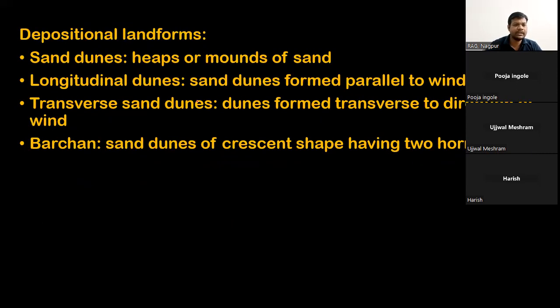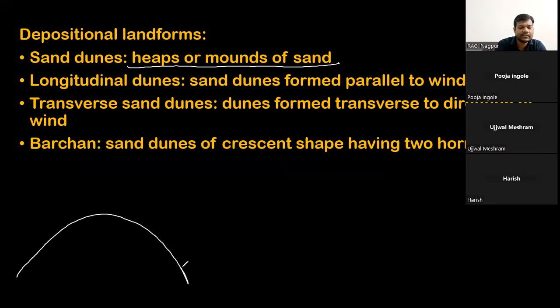Okay, next are the depositional landforms. Very easy depositional landforms are there. The sand dunes are heaps or mounds of sand like this. This is nothing but the sand dune.